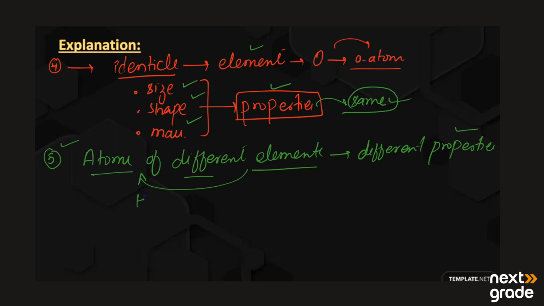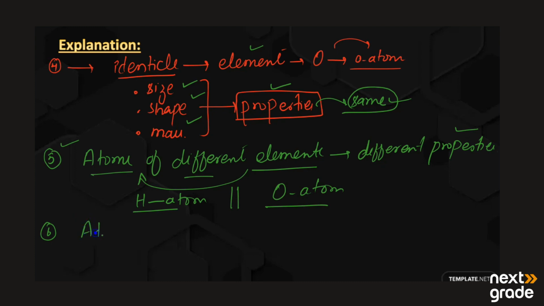For example, if we have hydrogen atoms and oxygen atoms, then the properties of oxygen and hydrogen will differ from each other. Next, we have the sixth postulate of Dalton's atomic theory.